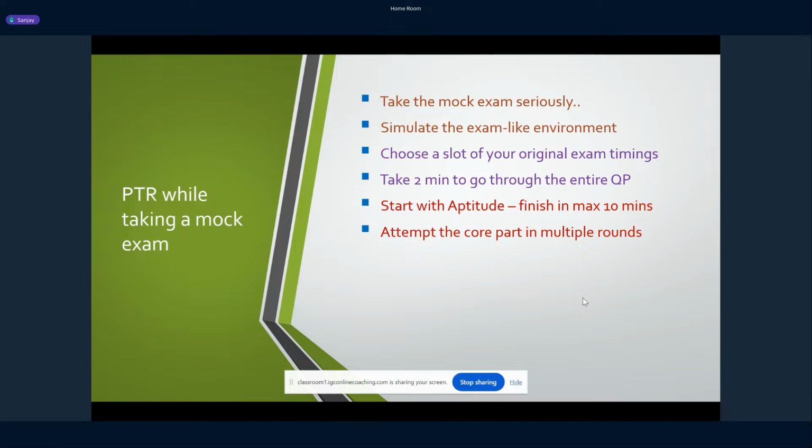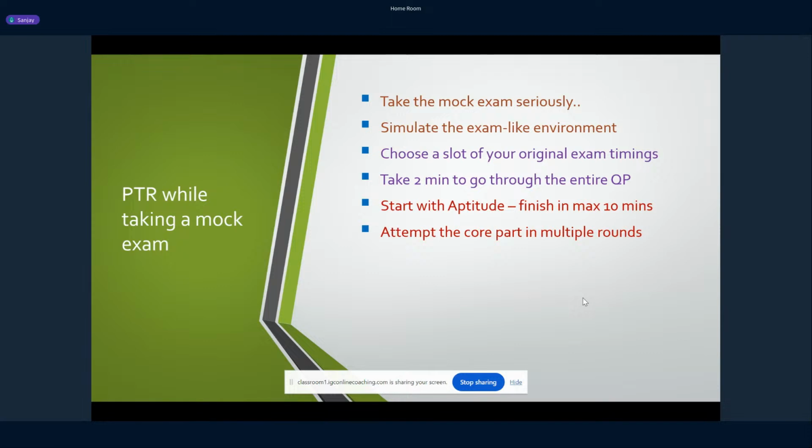And in the third round, you can take up the questions which involve heavy calculations. Say you find some questions which really need some time to think and then approach the solution. Such questions you should always attempt at the end, right?